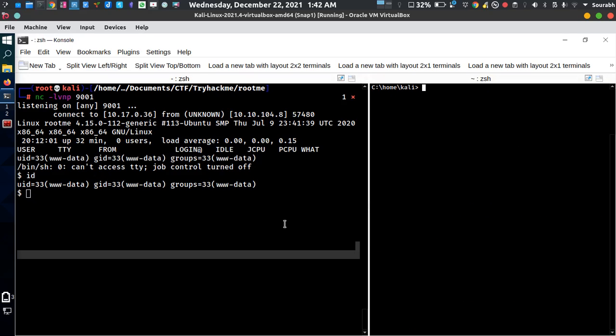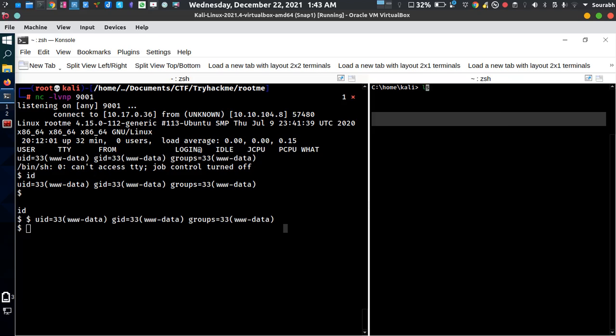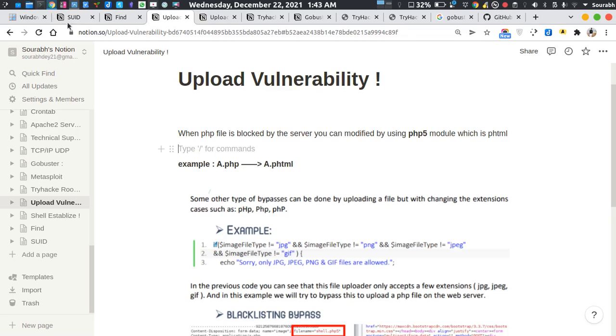There's a thing which we need to encounter first, because when you're accessing some sort of server connection, there's a high chance that the connection you are getting is not a stable one. For example, it can be slow. As you can see, this is pretty slow. We need to modify this shell into a stable one, just like this. This is a very stable one. You can pretty much do anything you want, but this one is not stable. For stabilizing the shell, there's a terminology called, where is it, okay,